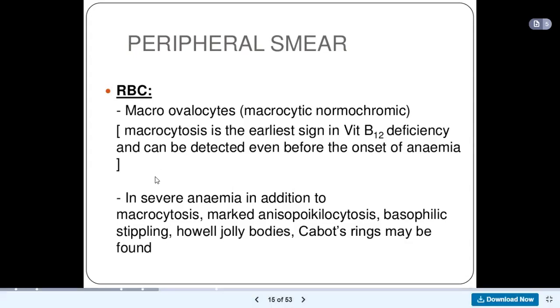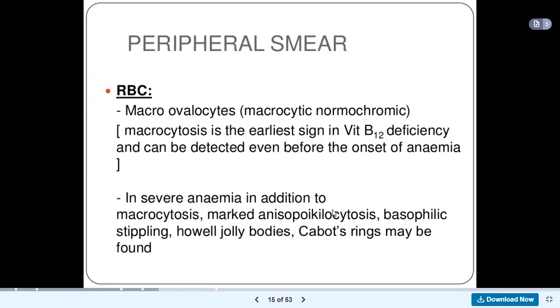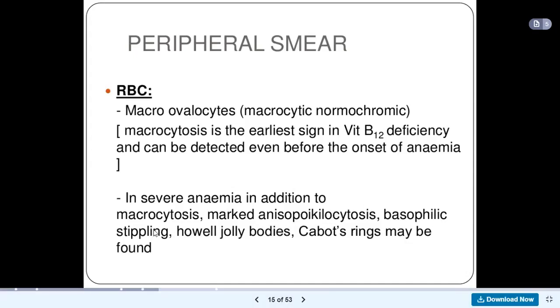Then in severe megaloblastic anemia, apart from the macrocytosis, you also see some abnormal cells. We'll call that phenomenon anisopoikilocytosis. So you see cells having different shapes. They are not biconcave disc shape. They are not oval in shape. So they have some kind of abnormal shape. So we call that anisopoikilocytosis. And then we'll have basophilic stippling.